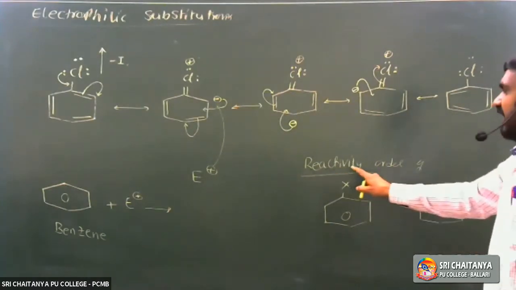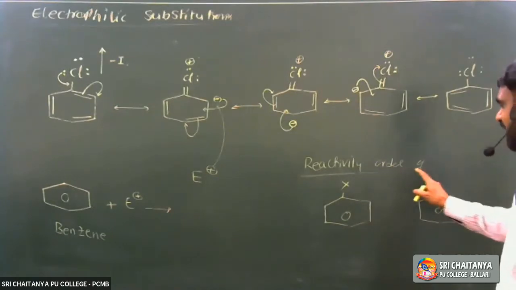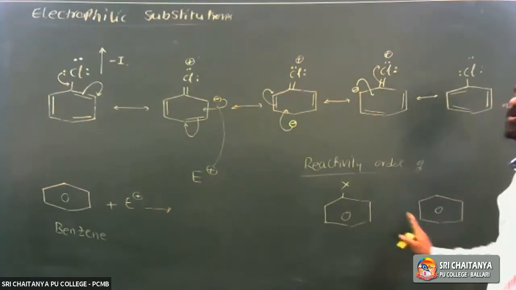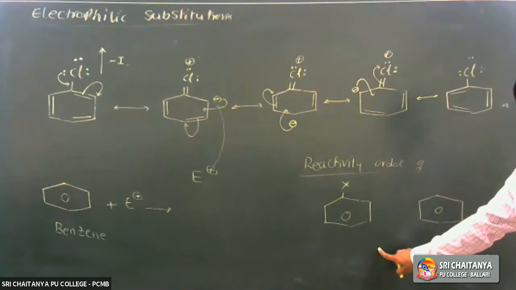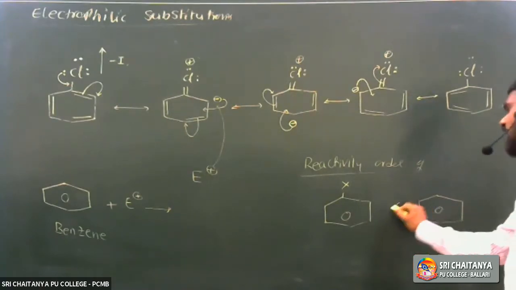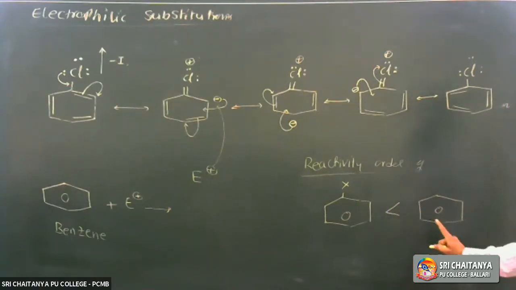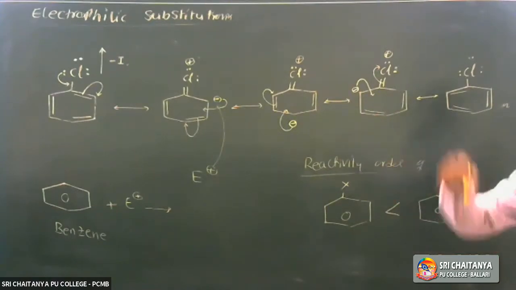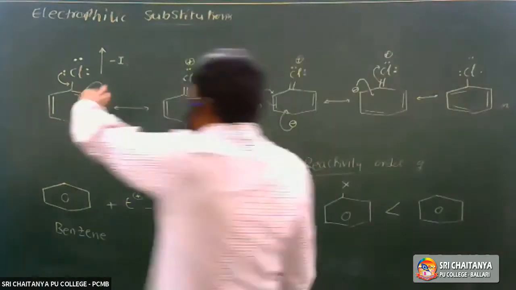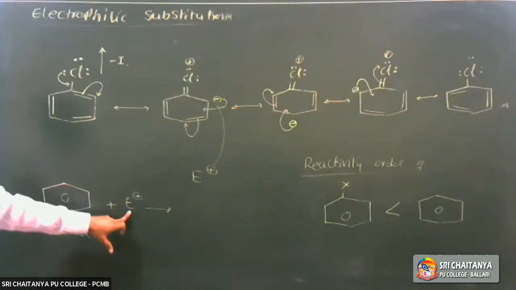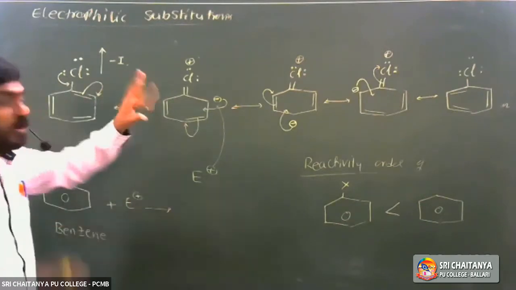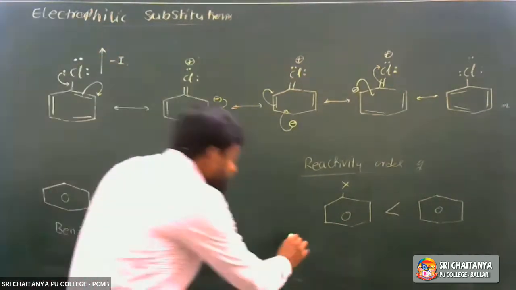So towards electrophilic substitution reactions, which is more reactive? We know haloarenes are less reactive. So towards electrophilic substitution reactions, benzene is more reactive. It undergoes electrophilic substitution reactions more easily than haloarene.